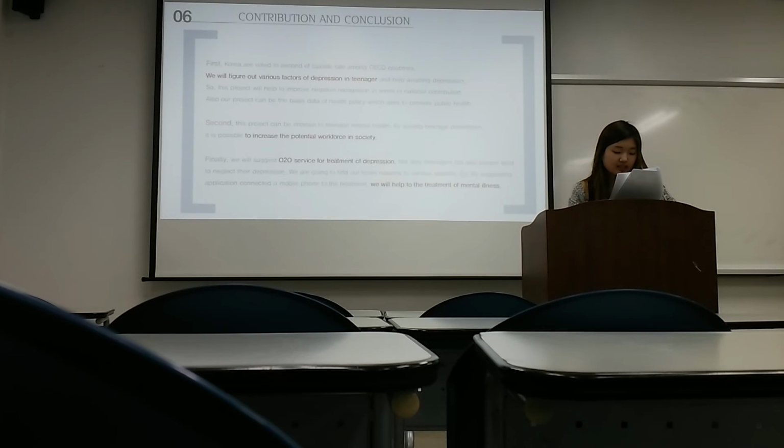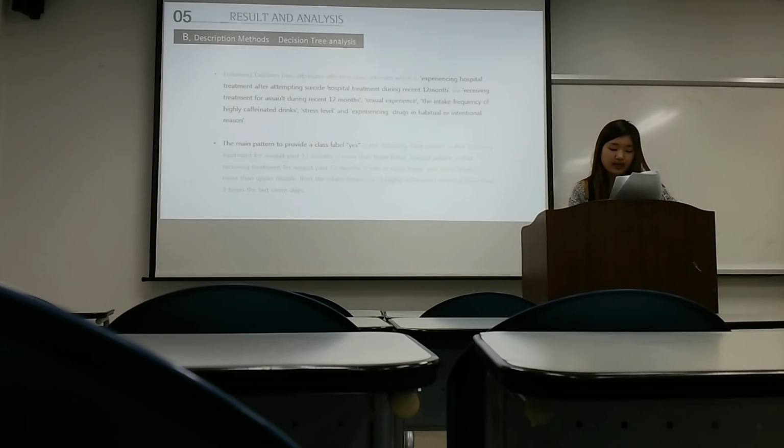First pattern is that receiving treatment for ulcer in the past 12 months is more than 3 times. Second pattern is that receiving treatment for ulcer in the past 12 months is 1 or more times, and stress level is more than upper medium. Then the intake frequency of highly caffeinated drinks is more than 3 times in 7 days.